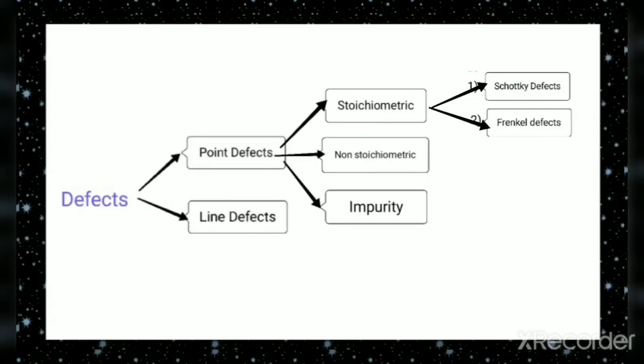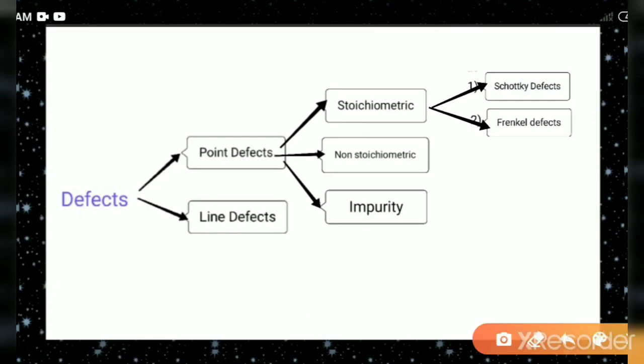Before getting into the non-stoichiometric defect, let us summarize the points which we have learned in this video. We will be discussing non-stoichiometric defect in the next video. Defects in solids are of two types: point defect and line defect.